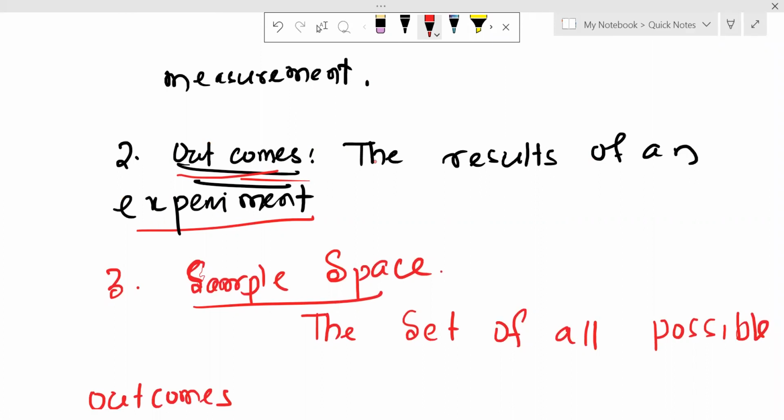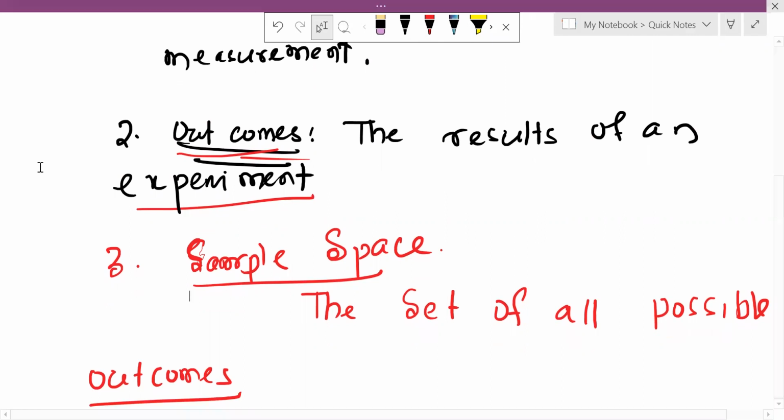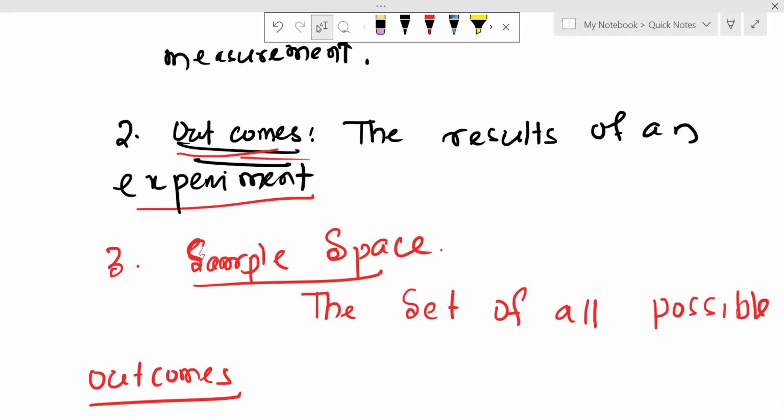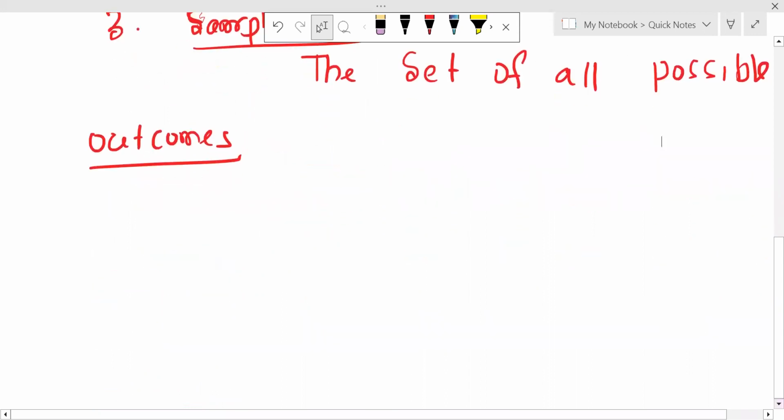All possible outcomes are called the sample space. The sample space represents the set of all possible outcomes.